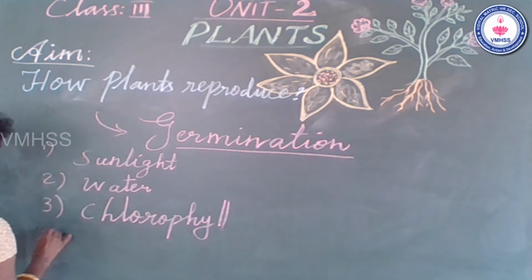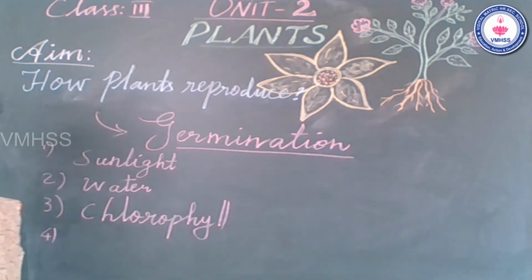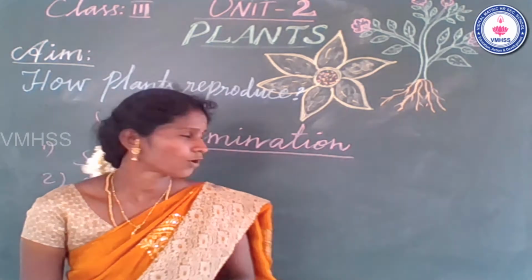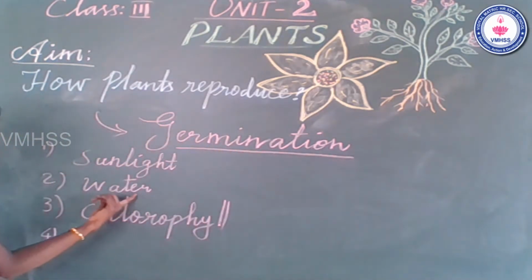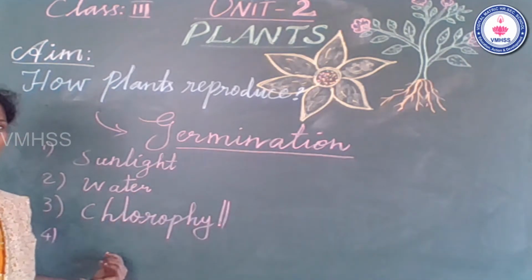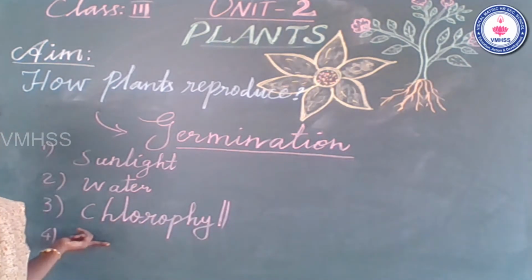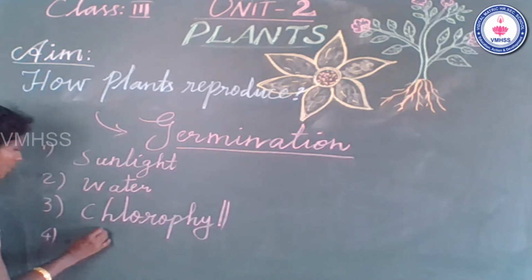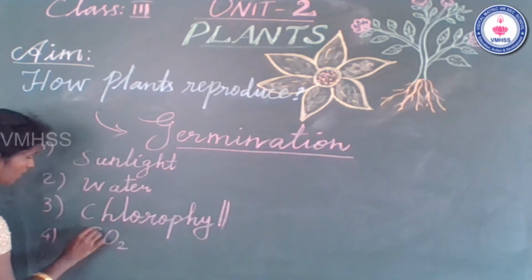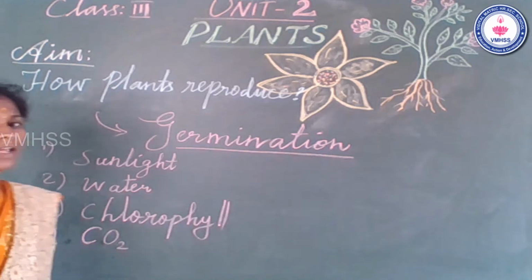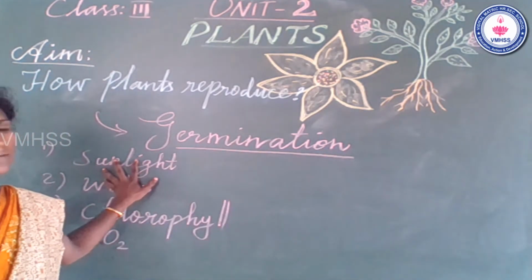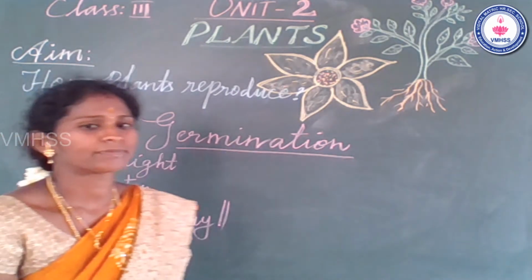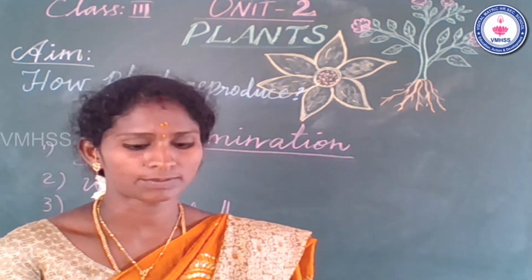And then what's the fourth one? There are only four things necessary for the photosynthesis method. Sunlight, water, chlorophyll, and then anyone guess the answer? Very good, super. Carbon dioxide, CO2. There are four necessary things during photosynthesis for the plant to grow and make food.